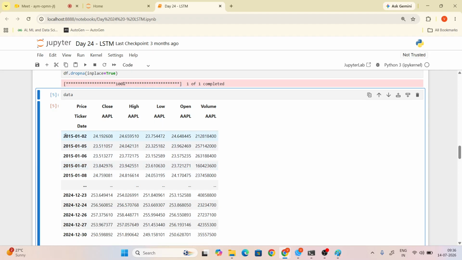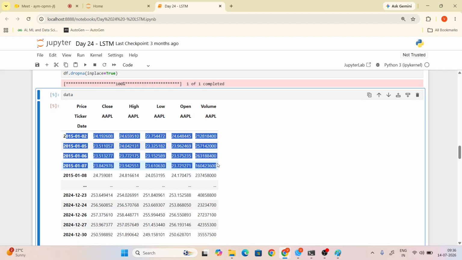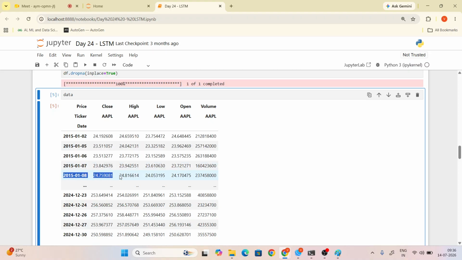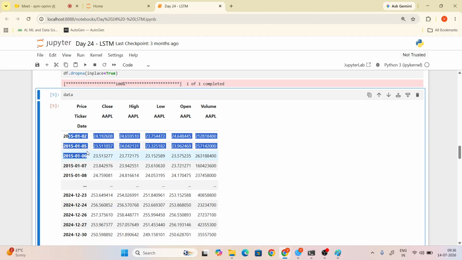You just take these as the x, the independent variable, and this is the y, the dependent variable. So 8 depends on what columns, guys? What rows will 8 depend on? 8 depends on date 2, date 5, date 6, date 7. All these dates we take as x.